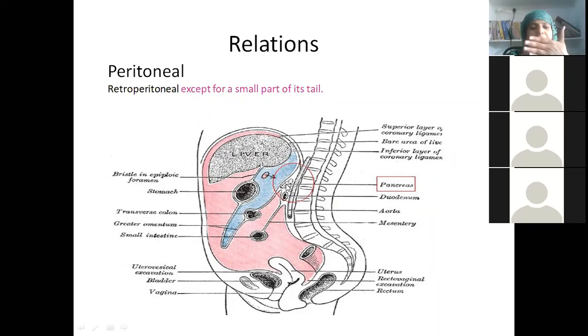Suppose this is pancreas and this is peritoneum. Retroperitoneal means the peritoneal covering is only in front. Only in front. Okay.